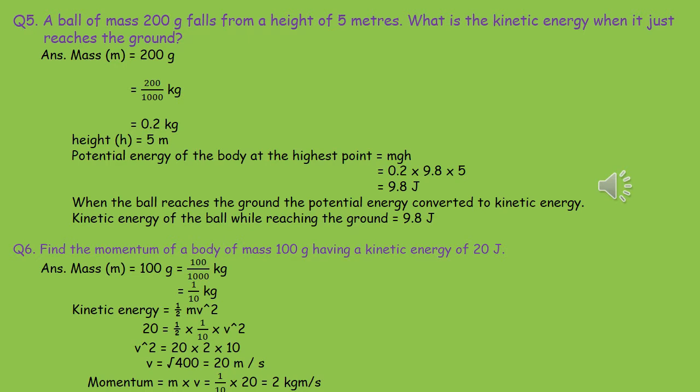What is the formula for momentum? Momentum is equal to m into v. Mass is 1 by 10 kg into velocity is 20. So momentum is equal to 2 kg meter per second.